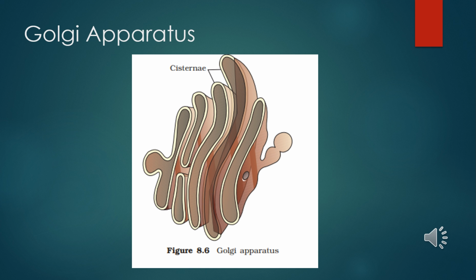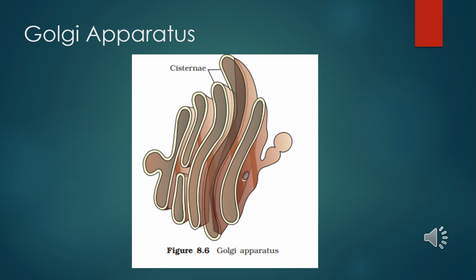Next is synthesis of carbohydrates. The Golgi apparatus synthesizes carbohydrates such as galactose, certain polysaccharides, cellulose, hemicellulose, etc. This helps in the formation of lipoproteins, addition to the cell membrane, and formation of the cell wall. In plant cells, the Golgi complex synthesizes pectin and some other carbohydrates necessary for the formation of the cell wall. It also helps to form lysosomes.